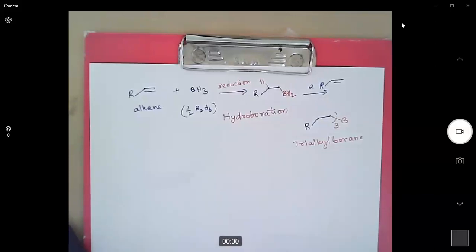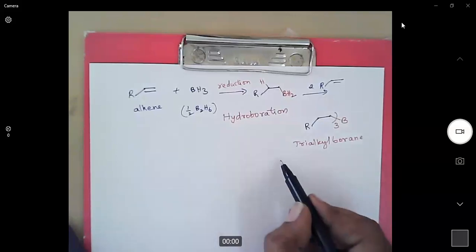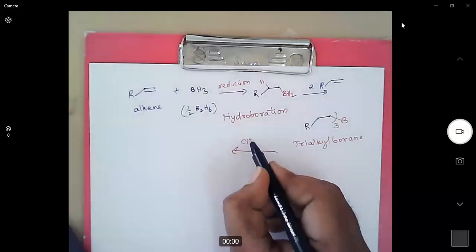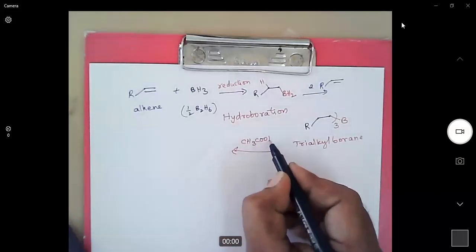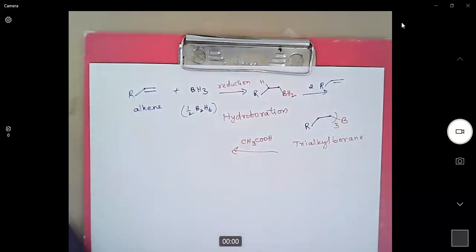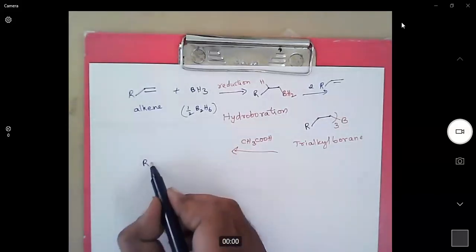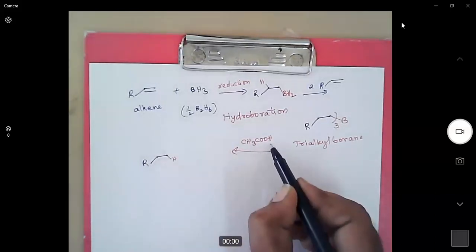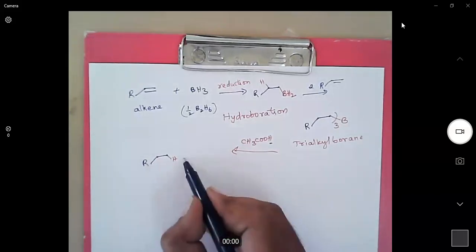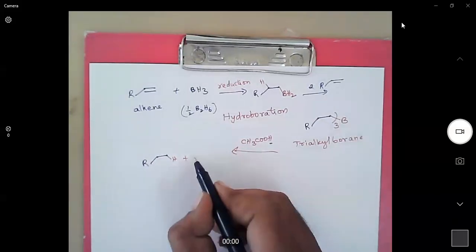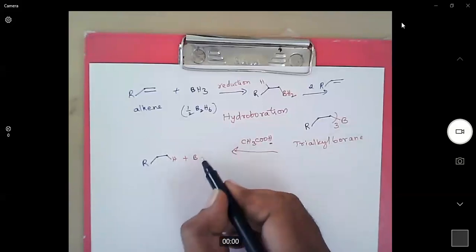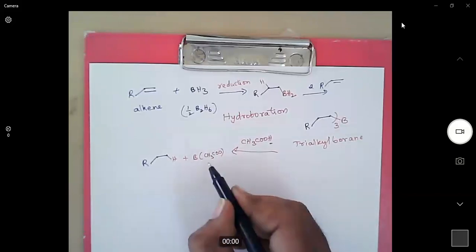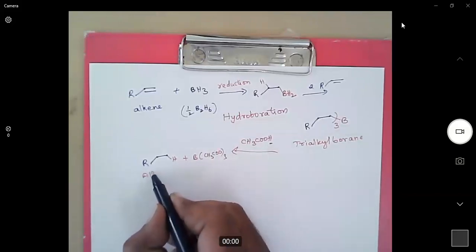Now, alkyl boranes can be explored in different ways. For example, when we add an acid, for example acetic acid, then alkyl boranes can be converted to alkanes. So hydrogen will be added from acetic acid and borane will be converted to triacetate. This is alkane.